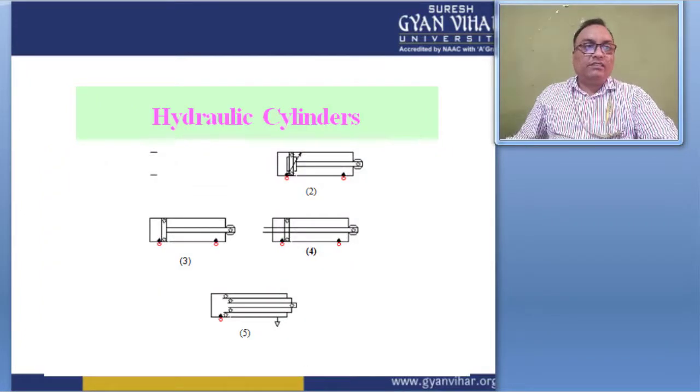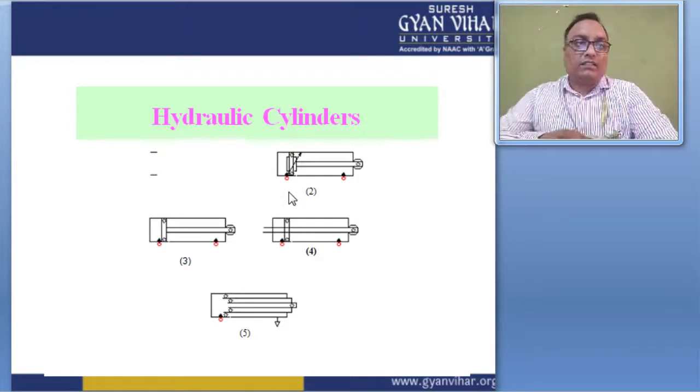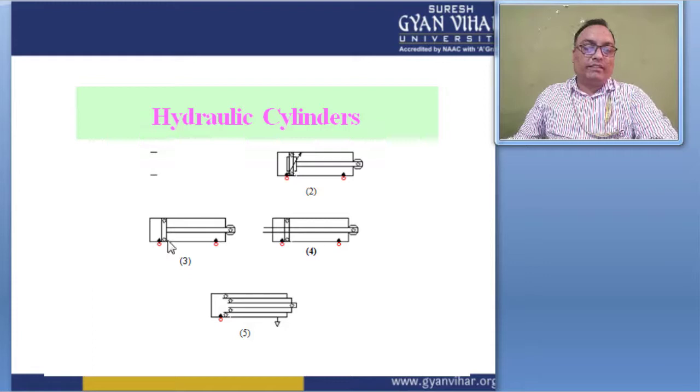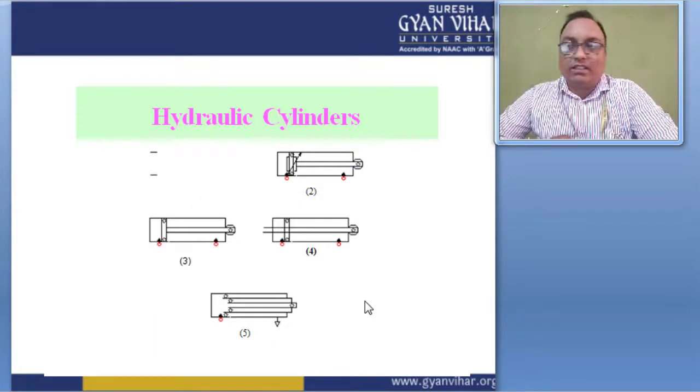So moving on, these are the different kinds of symbols for the hydraulic cylinder, or we can say this is the hydraulic unit. This is a two-way cylinder. This is also a two-way, and this is also a two-way cylinder. This is a two-way and sequence type of cylinder, right? This is the only one-way and sequence type of cylinder. First this, and then this type, the fluid actuating unit.